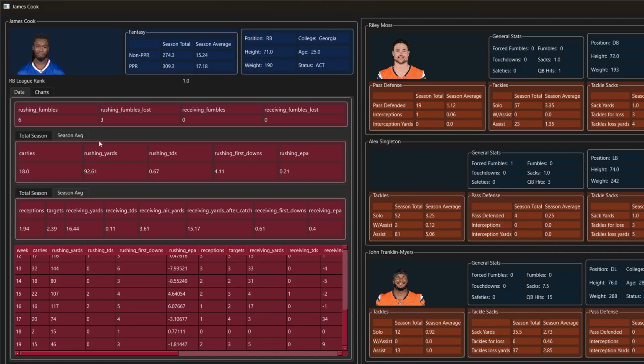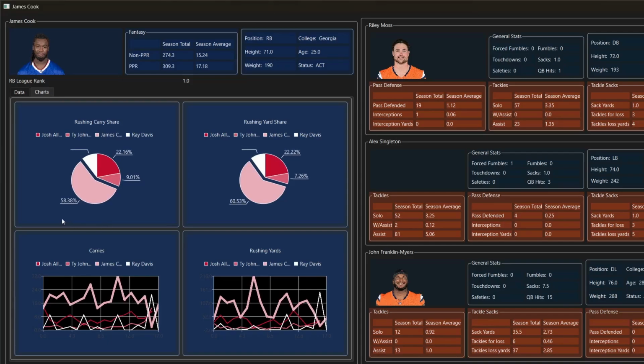But otherwise, for the turnovers, James Cook has 3 rushing fumbles this season. And then for his share, he gets about 58.4% of the rushing carry share and about 60.5% of the rushing yard share, with that next largest portion going to Josh Allen.